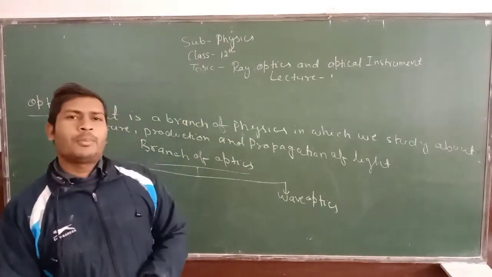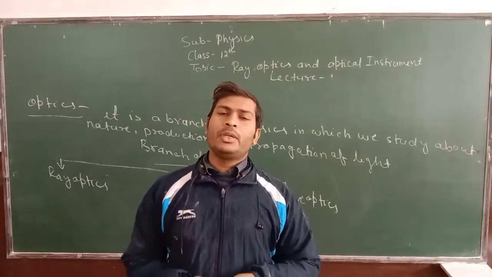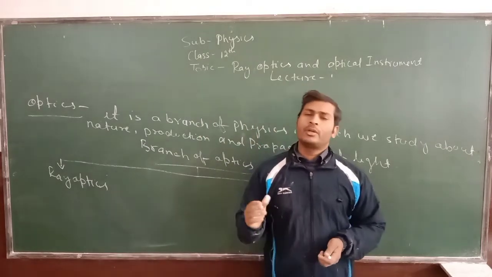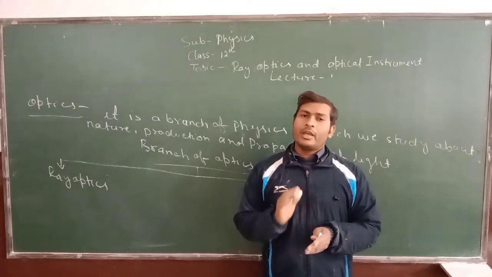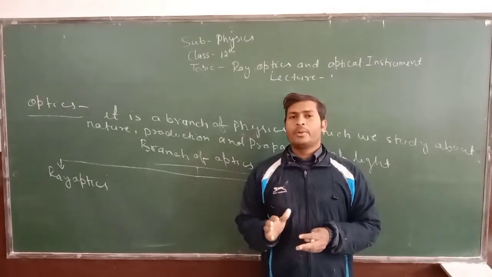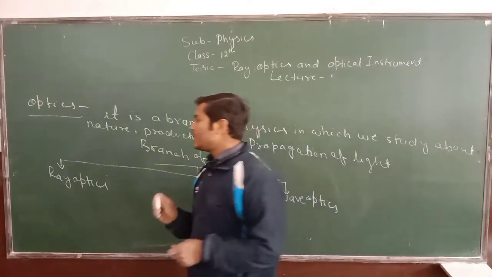What is ray optics? Actually, under ray optics, we study about the particle nature of the light. Means ray optics is the study about the particle nature of the light.